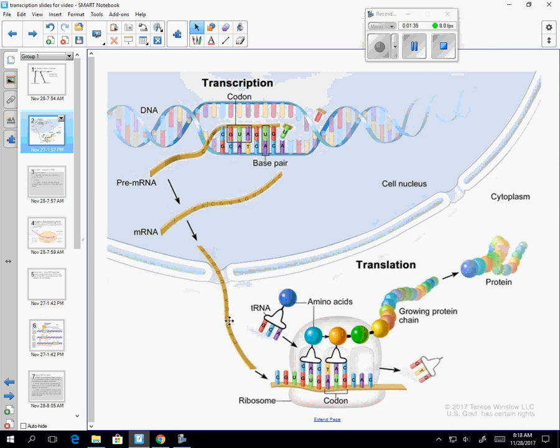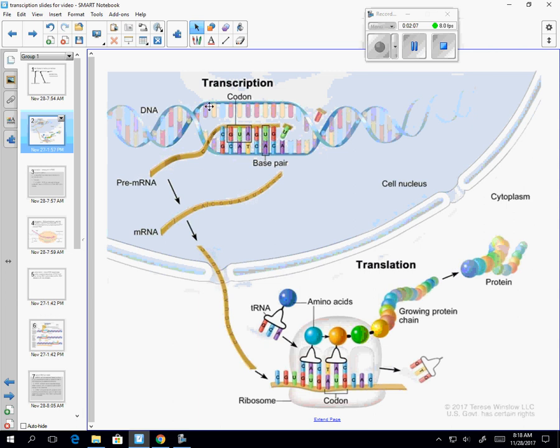That then would leave through a nuclear pore, go out into the cytoplasm, and join to a ribosome, where tRNA molecules, their anticodons, so their sequence, would match up with the sequences called codons on the messenger RNA and call for amino acids to be brought in a specific order. Amino acids, when connected, form a peptide bond, and that builds our protein.